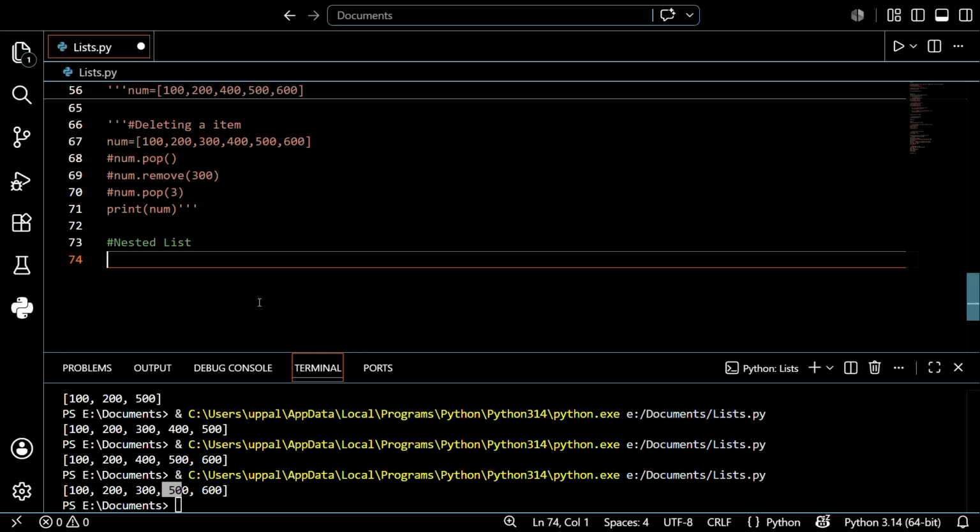So what do you mean by nested list? I want to continue this. What do you mean by nested list? A nested list means a list inside another list.